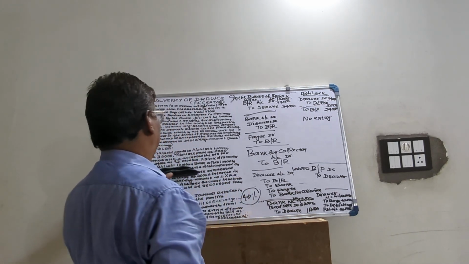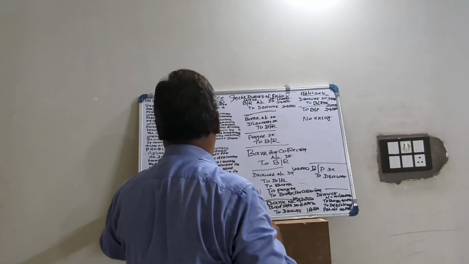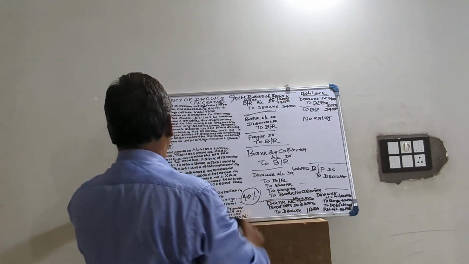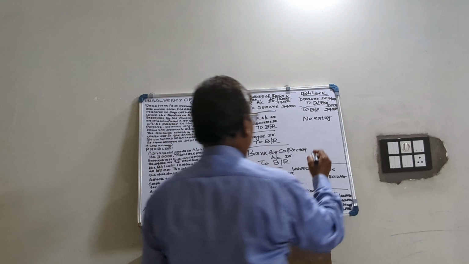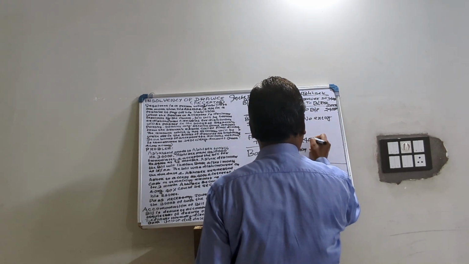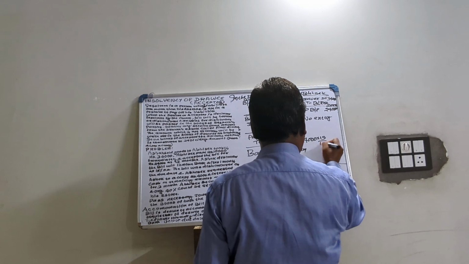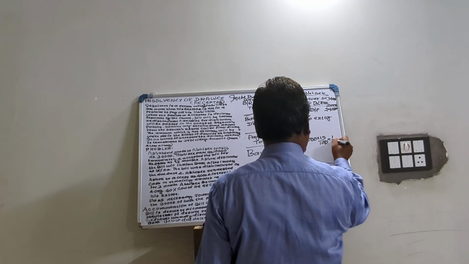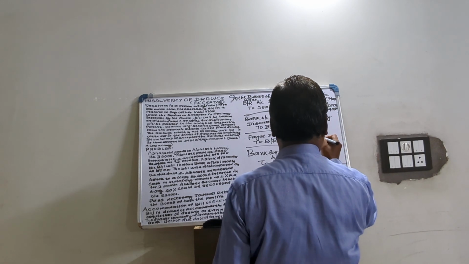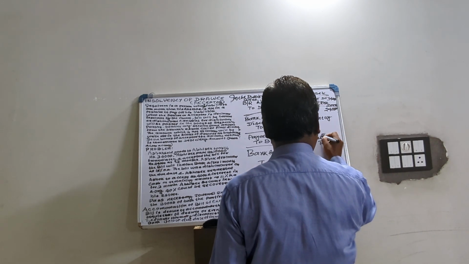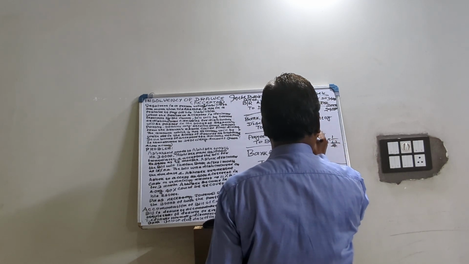Ashok discounted the bill with the Indian Bank, after 1 month at 15% per annum. So 24,000 into 15% into 1 by 12. This is the interest. So 15% means here 5, 4, 0 cancel, then 60, 300 only.